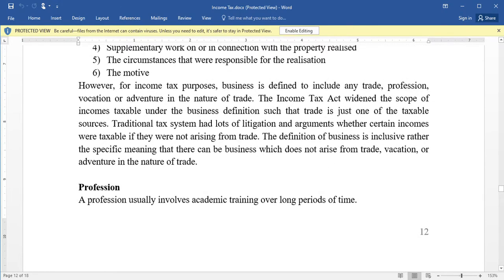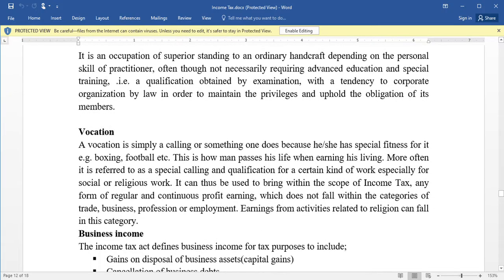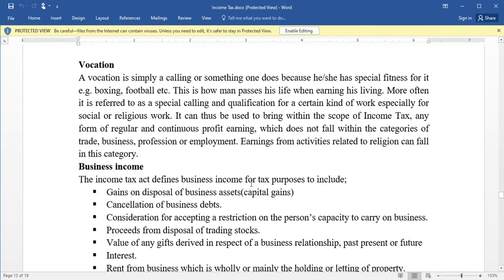Then it also includes a vocation. A vocation is simply a calling or something one does because he or she has special fitness for it. For example, boxing, football, that is what we call a vocation. So for income tax purposes, business includes trade, profession, vocation, and adventure in trade.